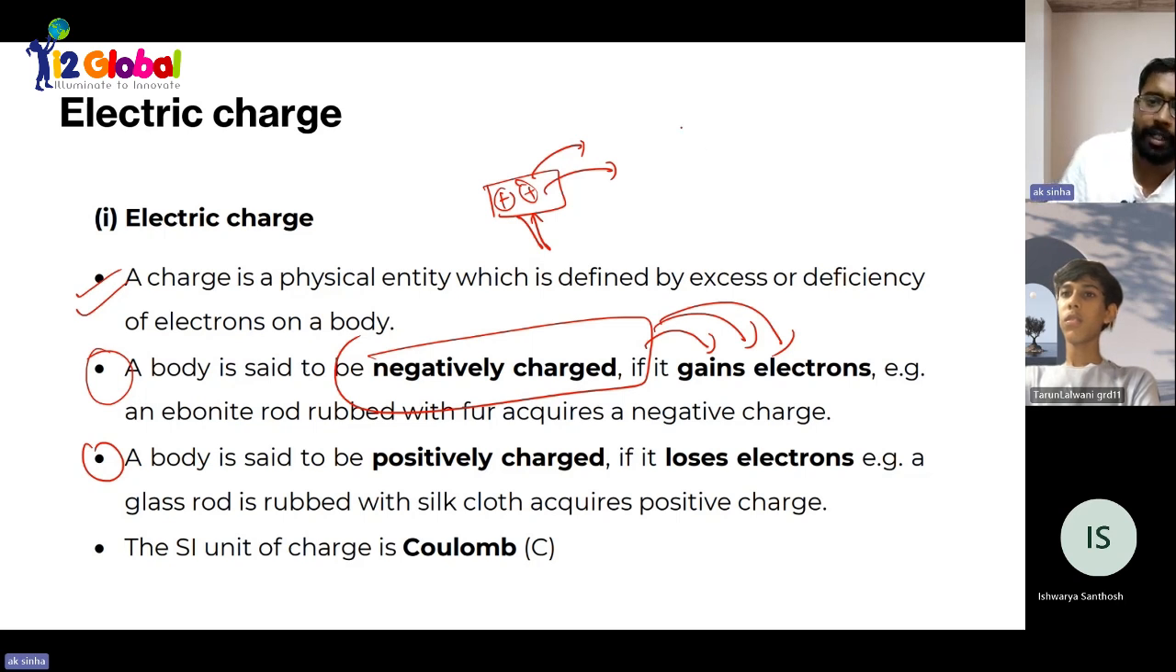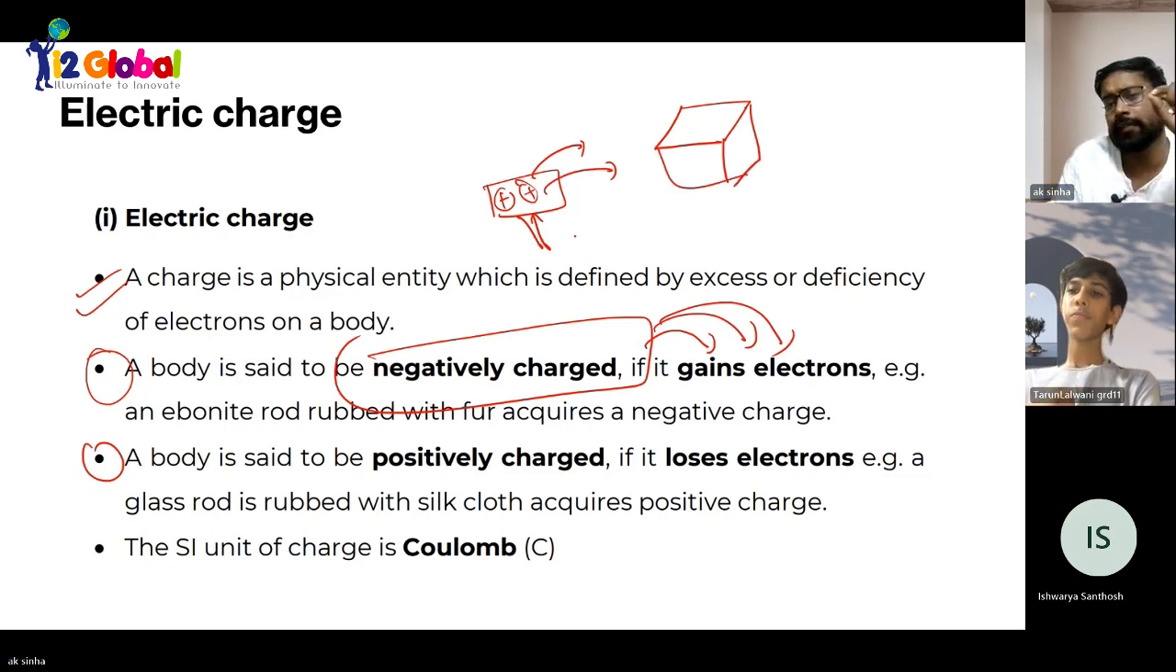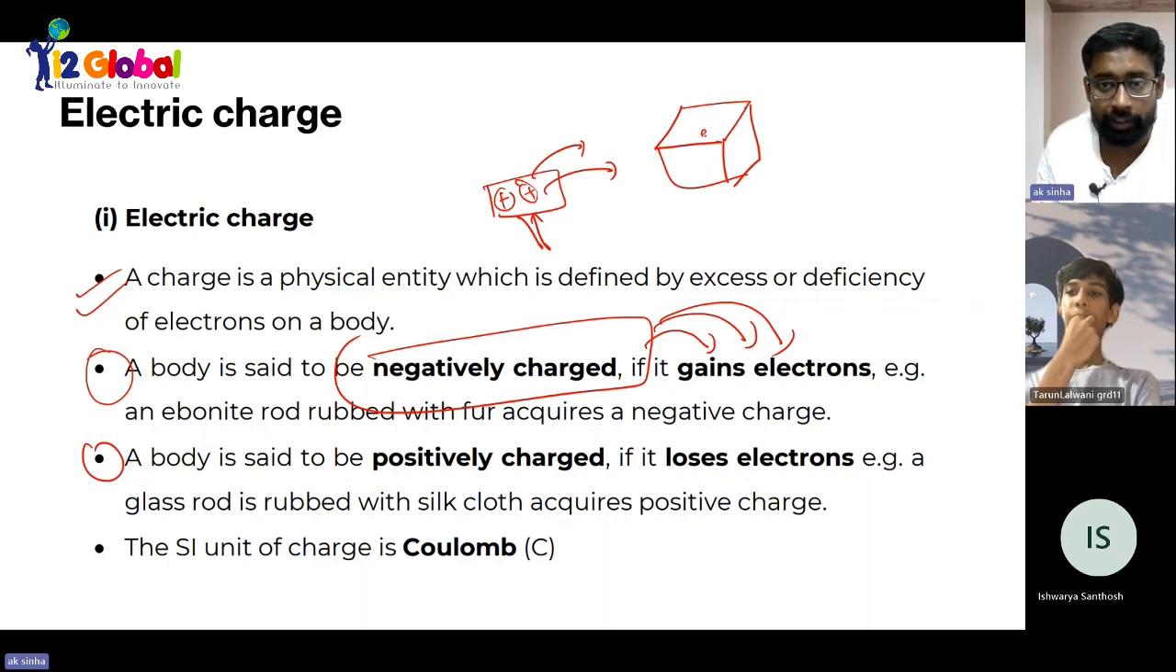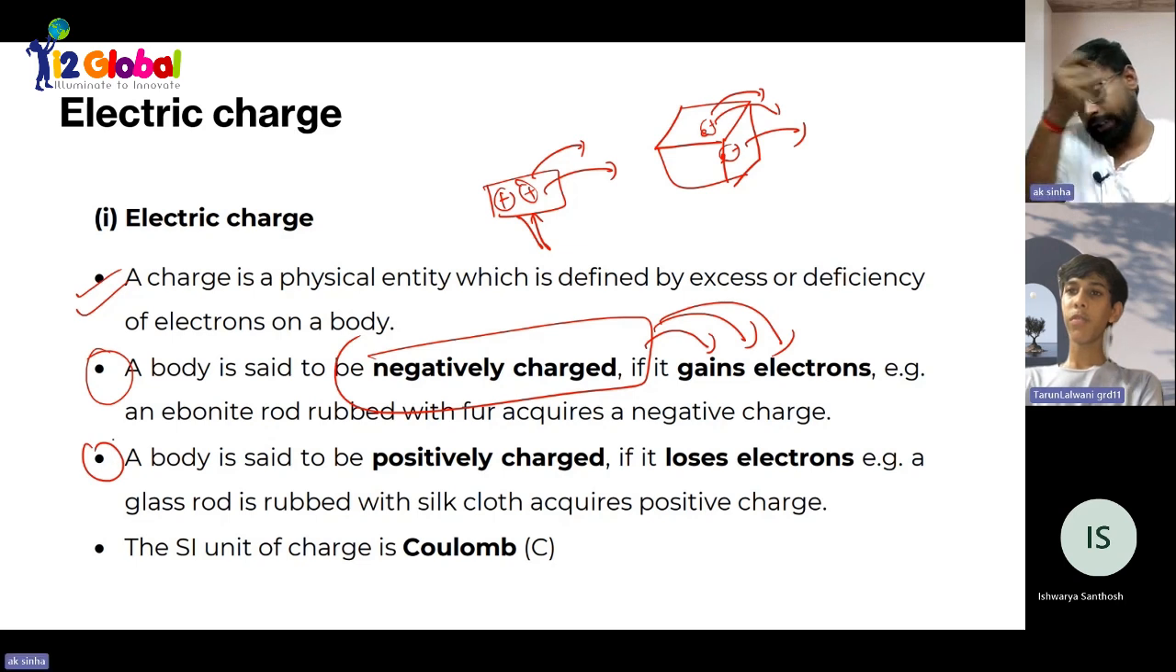What happens? A body is electrically neutral. Got it? A body is electrically neutral. That means it will have an equal number of protons and electrons. Ideally, equal number of protons, equal number of electrons. If you have removed electrons, then what will happen? It will become positive, because negative charge is out. That means positive is remaining.